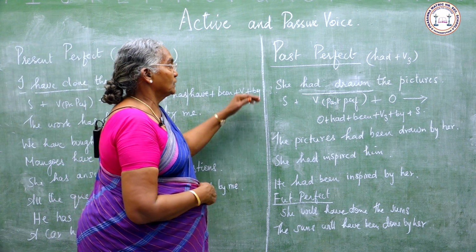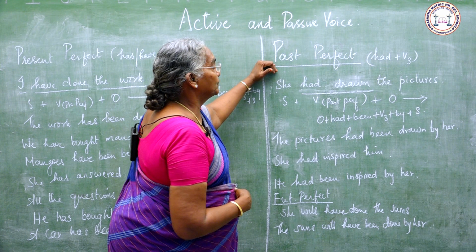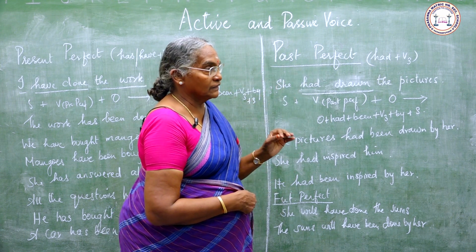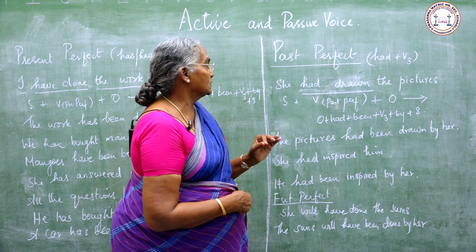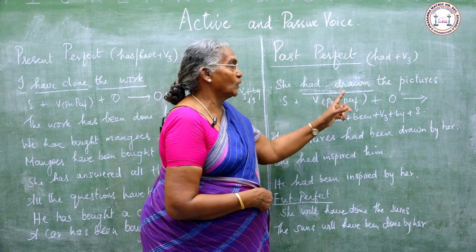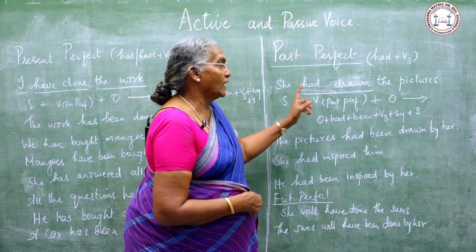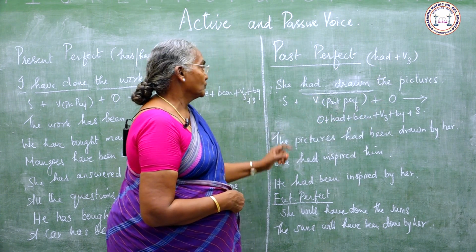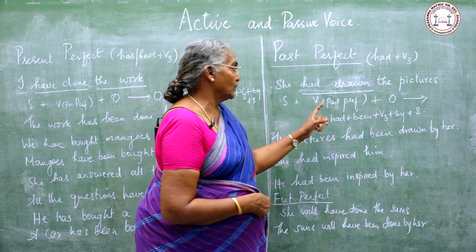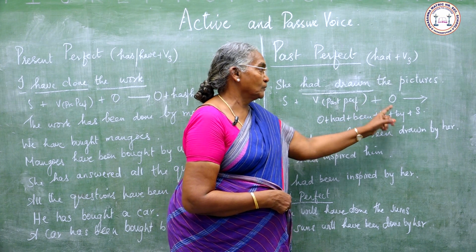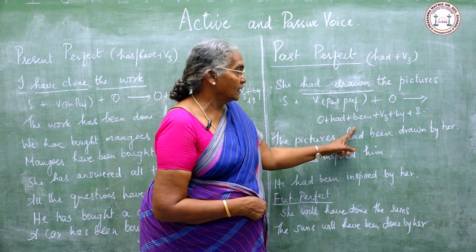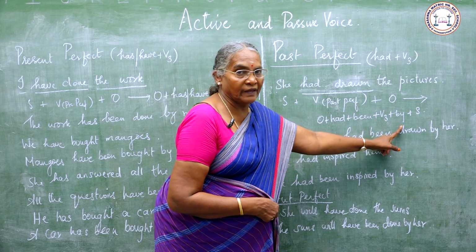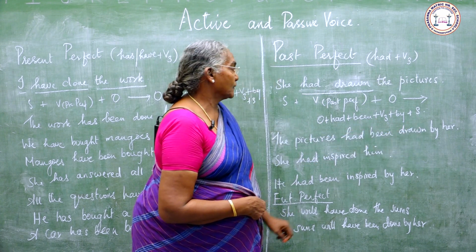Now we shall pass on to the past perfect tense. If the sentence has a past perfect verb, how do we change it? Let us see. She had drawn the pictures. Subject plus past perfect verb plus object gives object plus had plus been plus verb 3 plus by plus subject.